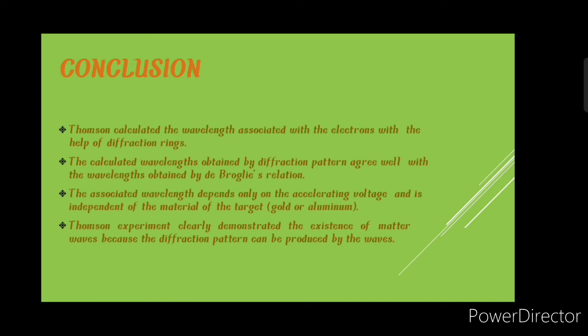Conclusion: Thomson calculated the wavelength associated with the electrons with the help of the diffraction rings. The calculated wavelengths obtained from the diffraction pattern agree well with the wavelengths obtained by de Broglie's relation. The associated wavelength depends only on the accelerating voltage and is independent of the material of the target. The Thomson experiment clearly demonstrated the existence of matter waves because a diffraction pattern can be produced only by waves.